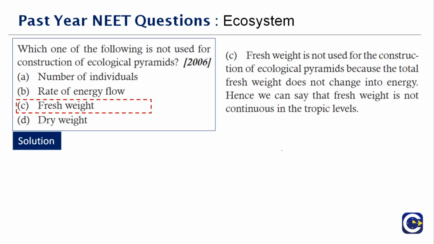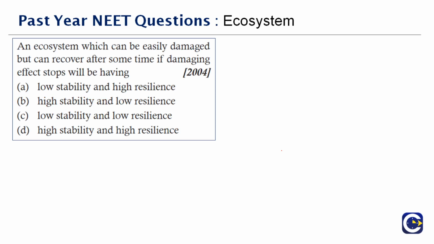Okay. Now, let's move to the next question here. An ecosystem which can be easily damaged but can recover after some time if damaging effect stops will be having dash. Okay, this is a very logical question. We have to think the logic here. Imagine an ecosystem is easily damaged, but at the same time it can recover if the effect stops. But the recovery process will take some time. So, the stability will be the same? No, it will be low.